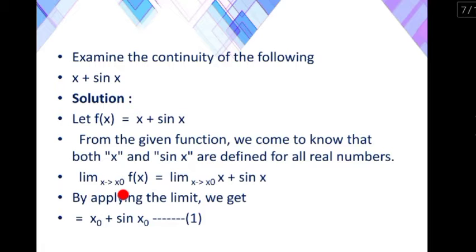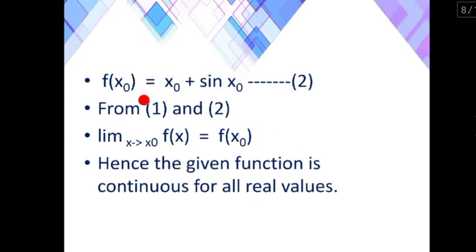Limit x tends to x naught f of x. f of x is x plus sin x. In the place of x, substitute x naught. Then we get x naught plus sin x naught. Assume this as 1. f of x naught is equal to x naught plus sin x naught. Assume this as 2. From 1 and 2, limit x tends to x naught f of x equals f of x naught. Hence, the given function is continuous for all real values.